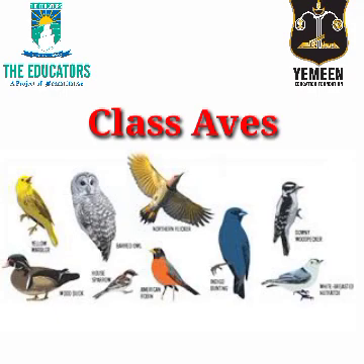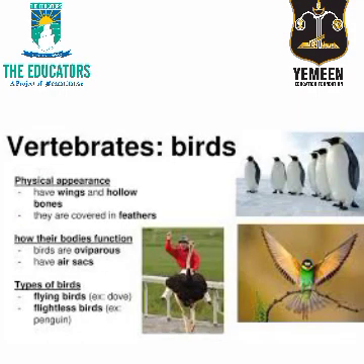The mouth in birds is toothless and the jaws are prolonged into a beak. Birds' physical appearance is that they have wings and hollow bones for their flight. They are covered in feathers. Their body functions are that they are oviparous and have air sacs.